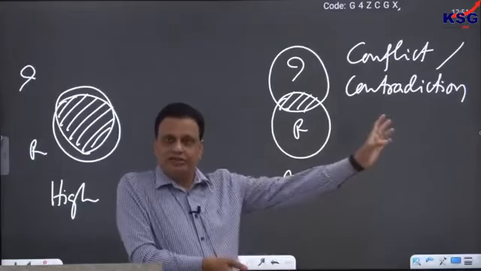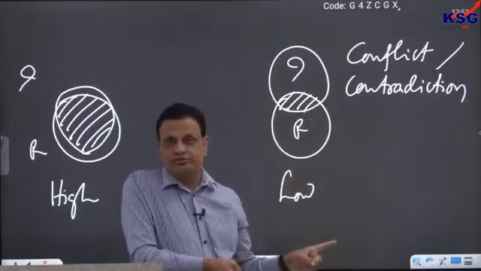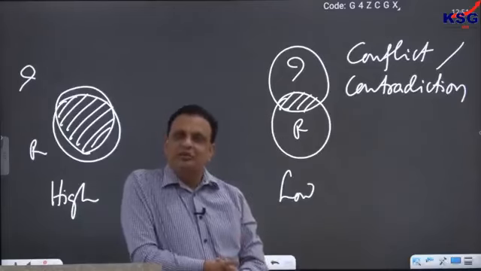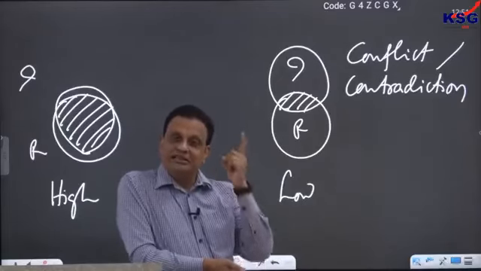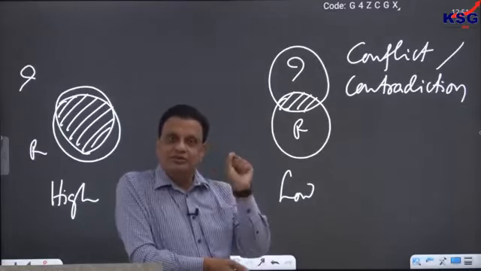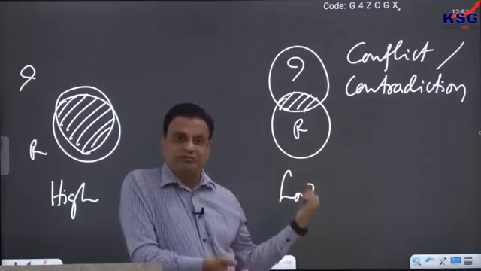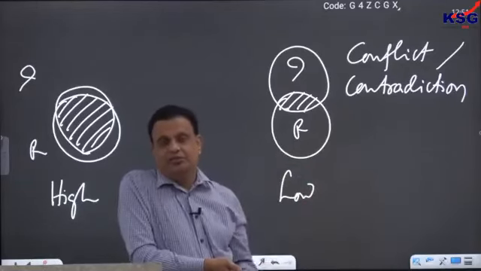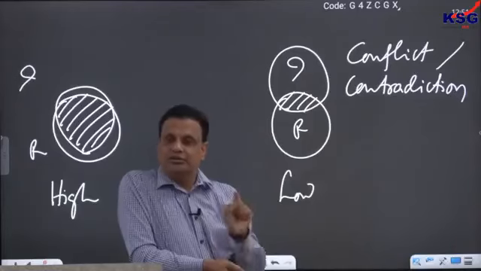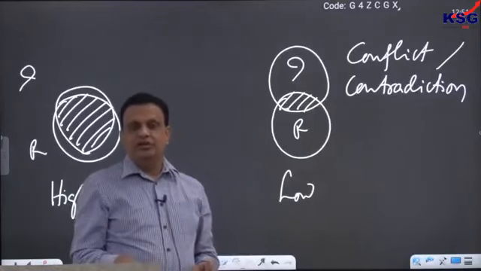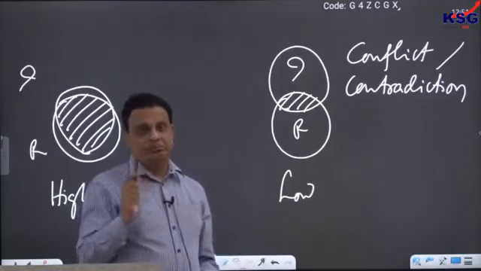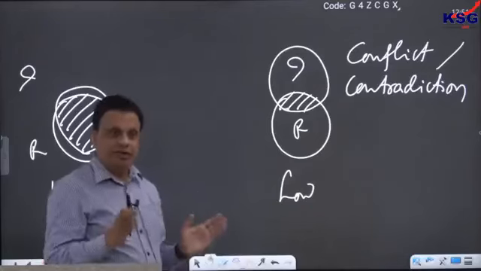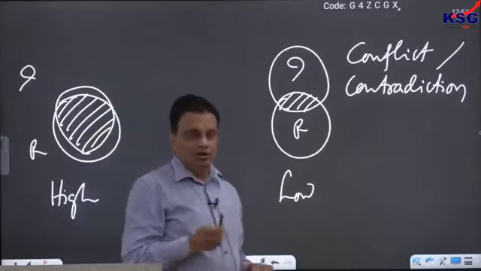But if such a person is somebody outside, then it is easier to handle. You can simply throw that person out of your life: get lost, I don't want to talk to you. That's easy to handle. But what if such a person is sitting in your own head, which keeps on telling you all the time? You cannot remove that person, it's a part of your personality. It is a big critic of yours. It always keeps on contradicting you, telling you that you are wrong, you are bad. It becomes very, very difficult to handle for long.